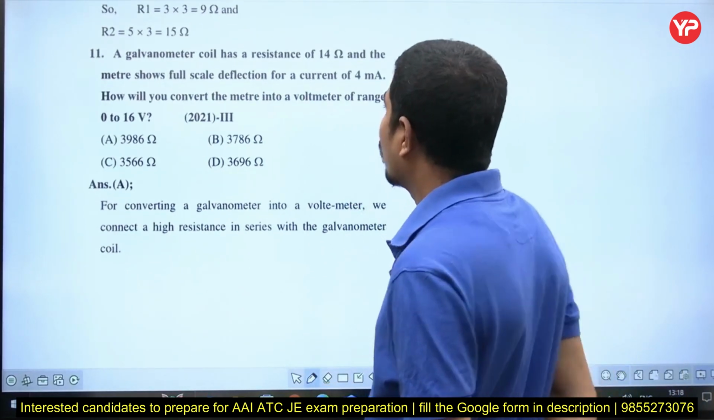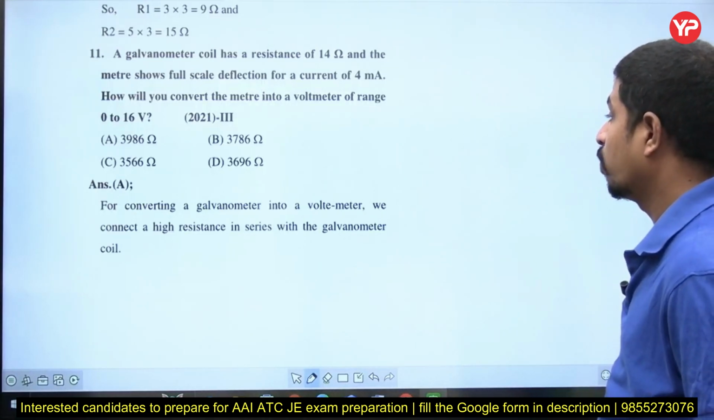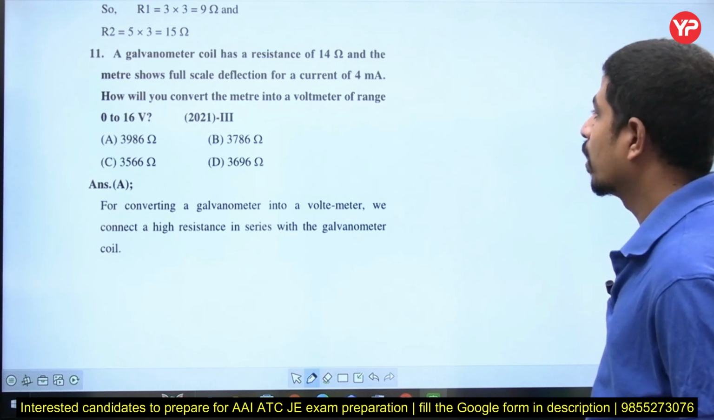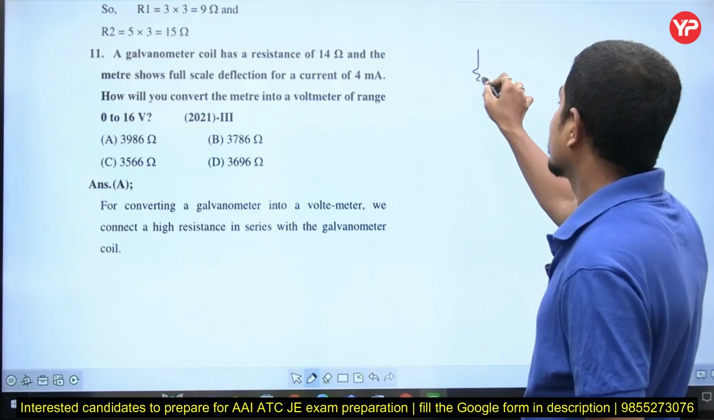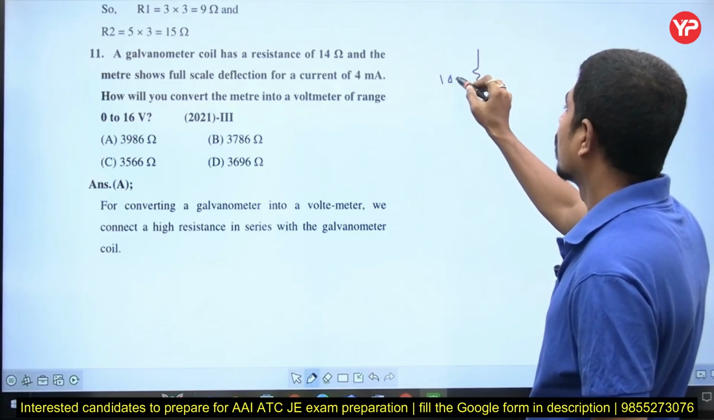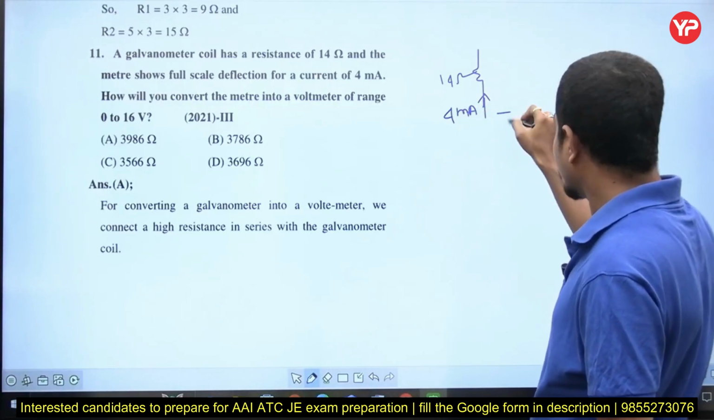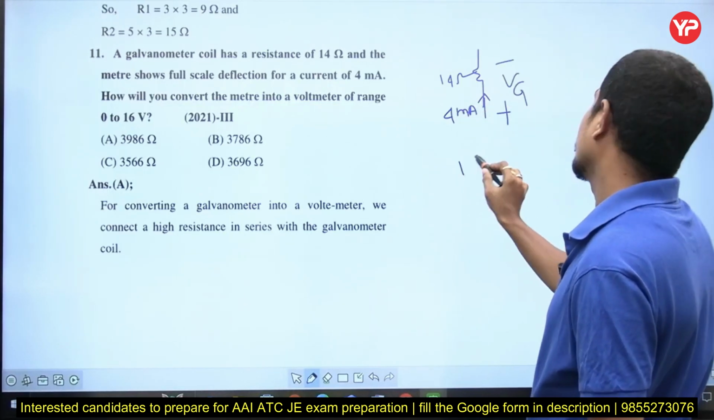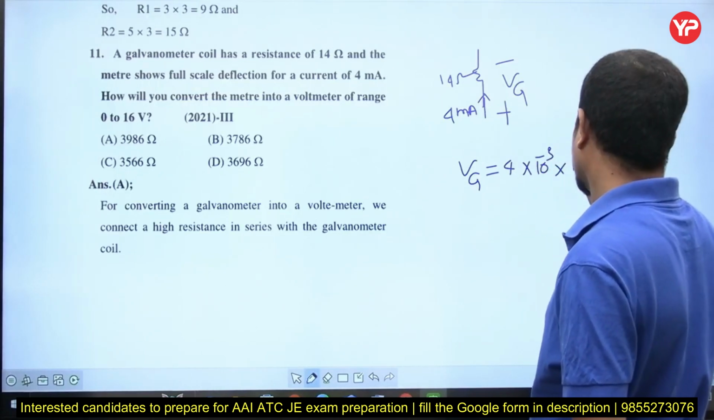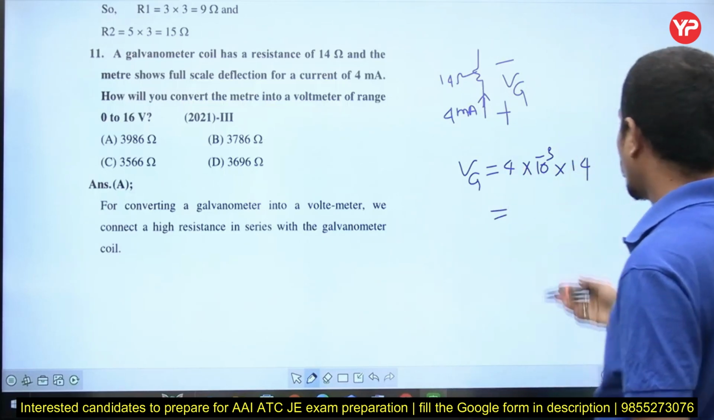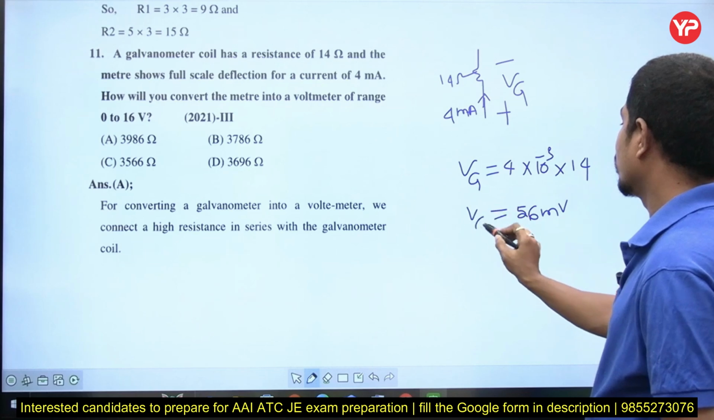What is it saying? A galvanometer coil has a resistance of 14 ohms and the meter shows full scale deflection for a current of 4 milliamperes. How will you convert the meter into a voltmeter of range 0 to 16 volts? See, there is a galvanometer which has a resistance of 14 ohms. How much current is flowing in this? 4 milliamperes. Now what voltage can it withstand? Voltage of the galvanometer is equal to current 4 milli into resistance 14. How much is it? 14 fours are 56. Yes, only 56 millivolts it can withstand.